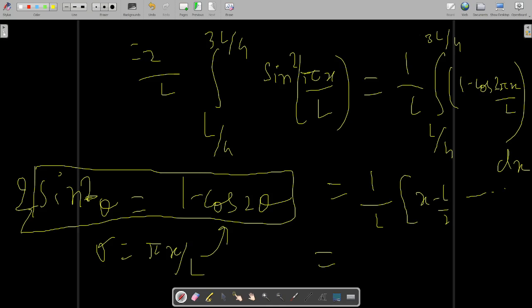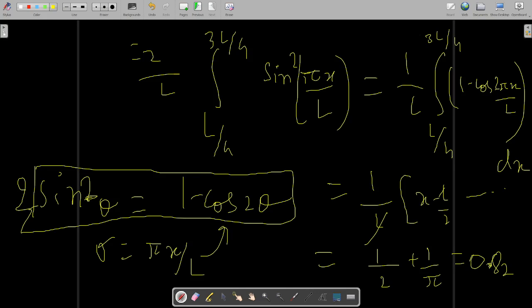After you solve all these things, in the final expression this L term is going to cancel out. And after the cancellation of that L term, you are left with 1 over 2 plus 1 over pi. And 1 over 2 plus 1 over pi is simply equal to 0.82. So this was the problem. So easy was the problem.